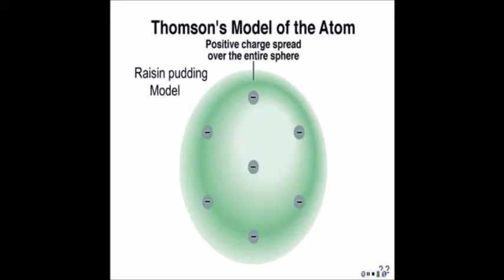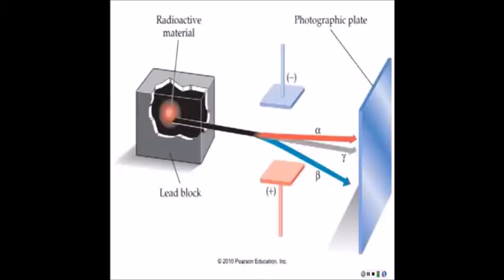Now around this time, Ernest Rutherford, in 1910, discovered the 3 basic types of radiation: alpha particles, beta particles, and gamma rays. Now here is the difference between these three. If you take a radioactive material and encase it in a lead block, let's say there's only a pinhole on one side of the block so that the radiation can escape through that. If you put a negative plate at the top and a positive plate on the bottom, as the radiation goes through there, we can separate the different types of radiation from each other.